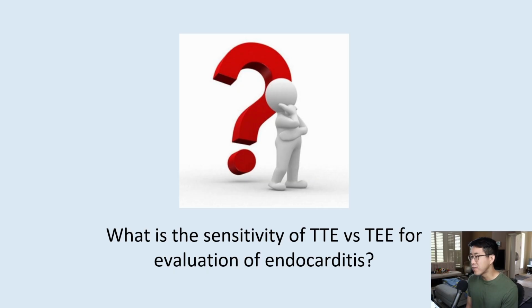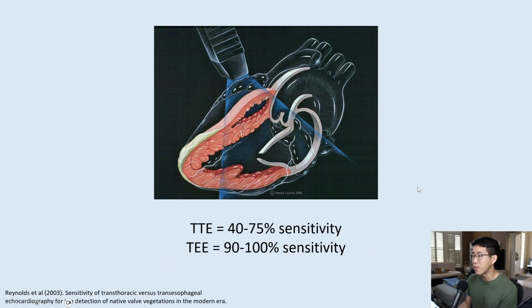What about the sensitivity of TTE versus TEE for evaluation of endocarditis? How well do they compare with each other? So the sensitivity of TTE is actually only about 40 to 75%. So that's why getting that repeat echo or moving on to a TEE is oftentimes the next best move if your suspicion is still high. The TEE, on the other hand, has 90 to 100% sensitivity.